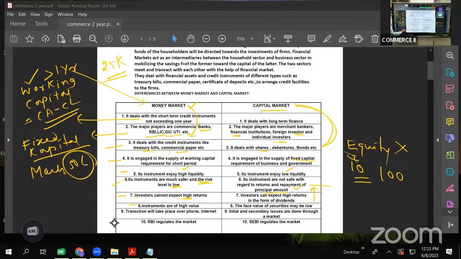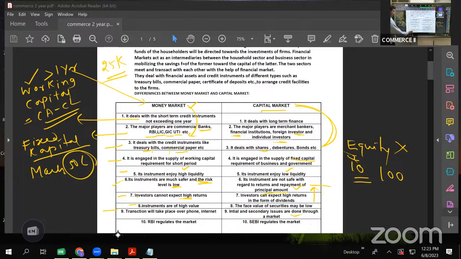Then, in case of money market, you do not need a place for transaction. Money market does not need a place for transaction for exchange of securities. It can be done over phone or internet. Whereas capital market needs a place. Okay. We need to have a market where we can do the trading of the instruments of capital market.